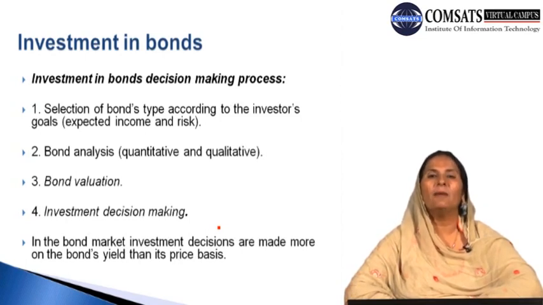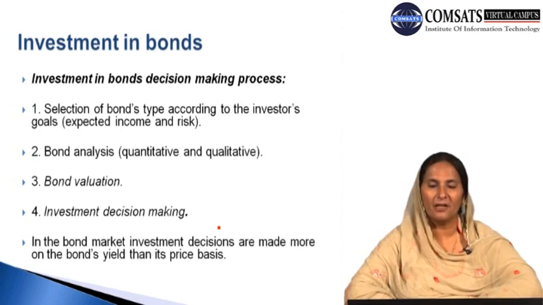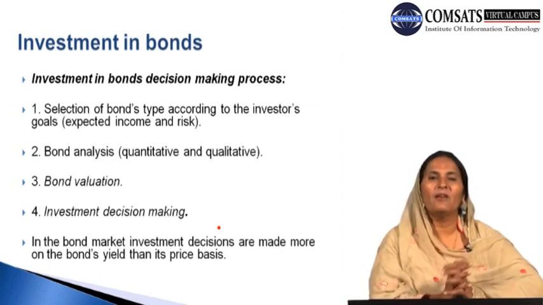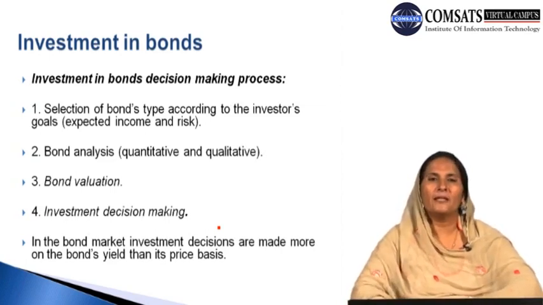Why they decide about a particular type of the bond, why they decide to purchase one type of bond and they do not purchase another type of the bond, definitely they stick to their objective of maximization and they stick to their objective of optimization. And we can say the investors have the optimizing behavior. They try to minimize their risk and they try to maximize their expected income. This is basically their goal, and their objective of undertaking any investment lies behind their decision making as far as investment is concerned in terms of the bonds and in terms of the different types of bonds.